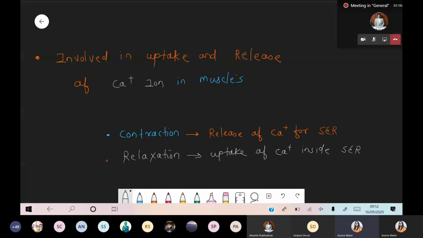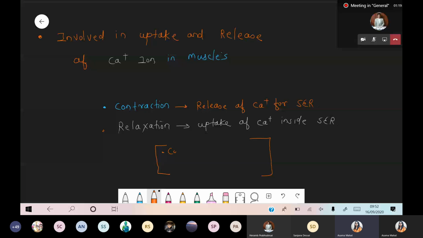एक छोटा सा point आपको बता रहे हैं for your information. If we are talking about the process of contraction, for the contraction process, calcium is required. There is a requirement of calcium. Okay, and when you are doing the process of relaxation, जब body relax है, that time there is a requirement of ATP. What is required? Energy is required, ATP.